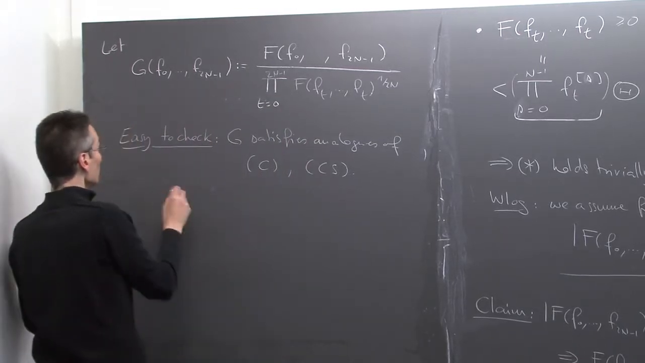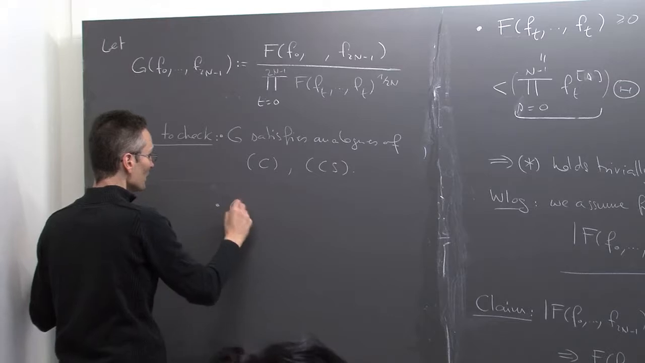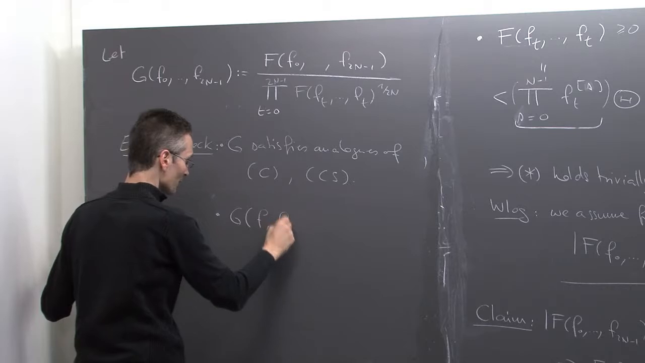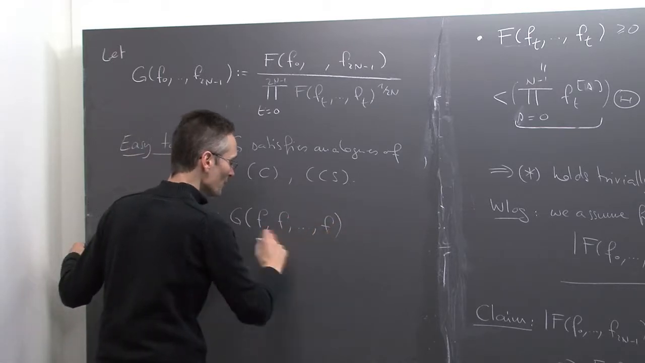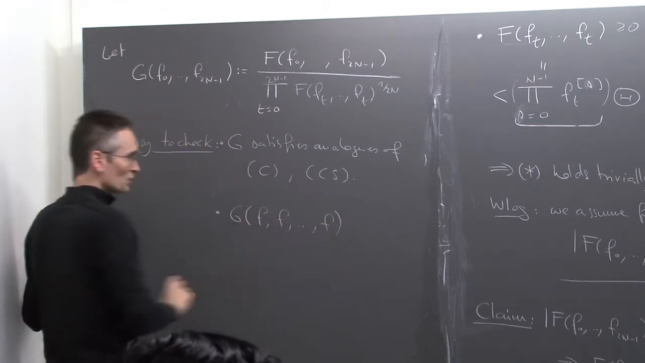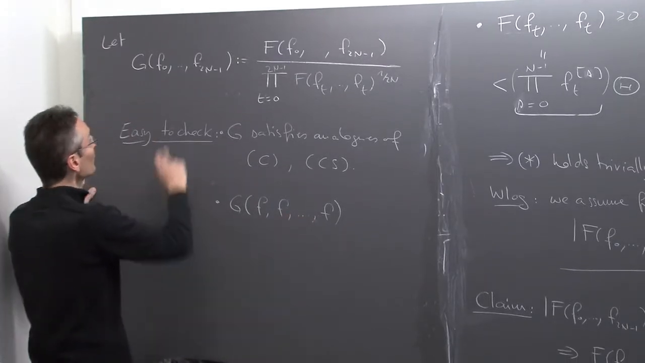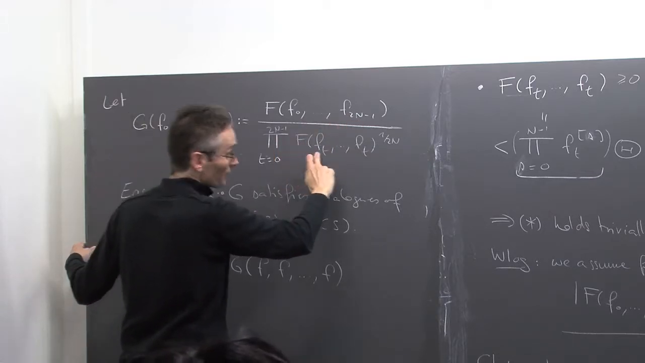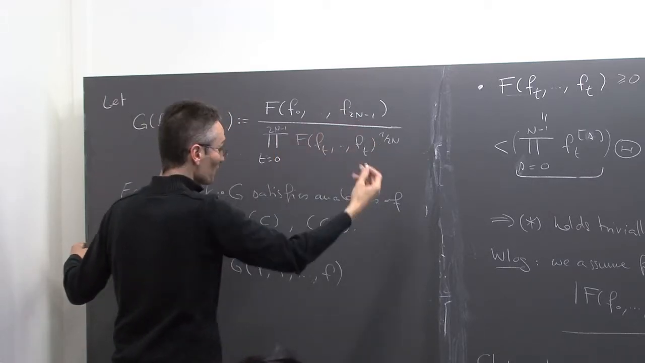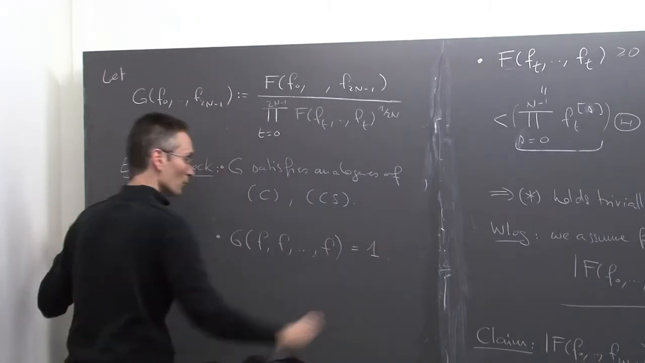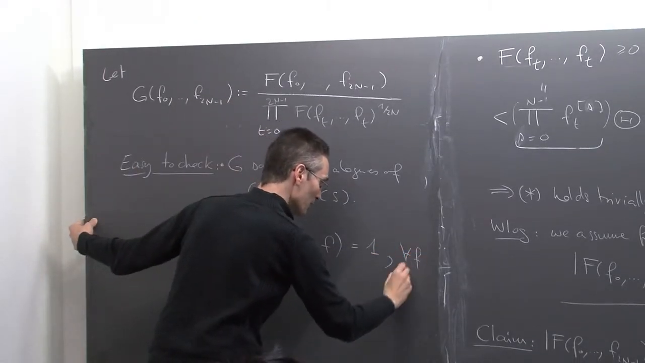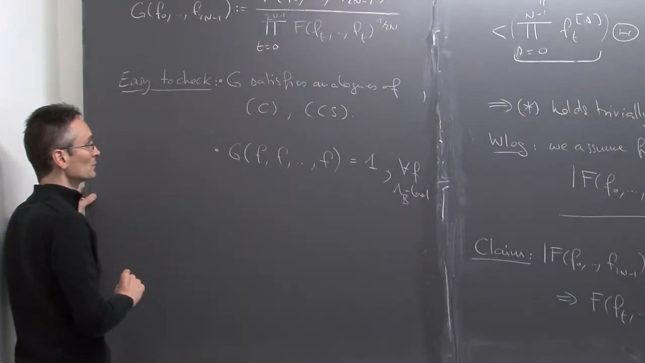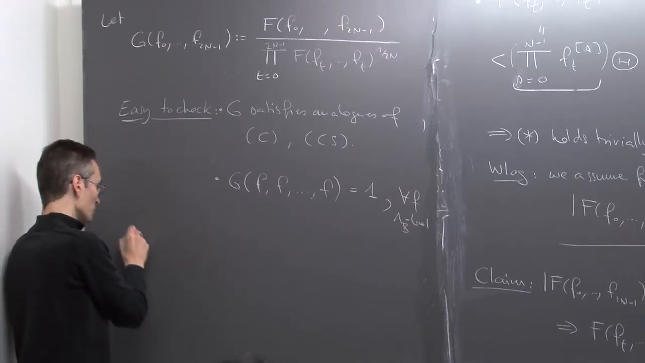And now, another thing that is easy to check is that G of, you take any function, lambda-b local function, you apply it f times. You use it 2n times in the function G. Okay? So you have G of f. If you plug it here, you get f of f divided by the product of f of f to the power 1 over 2n. This gives you 1, obviously, for any f, any lambda-b local f. Good.